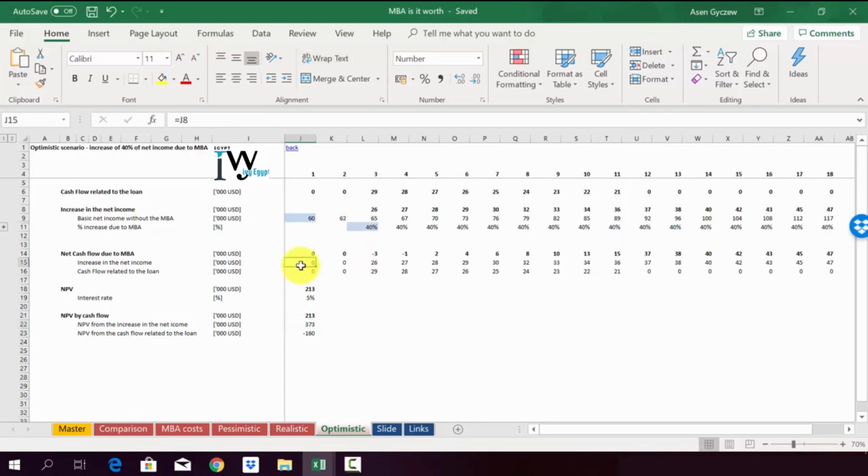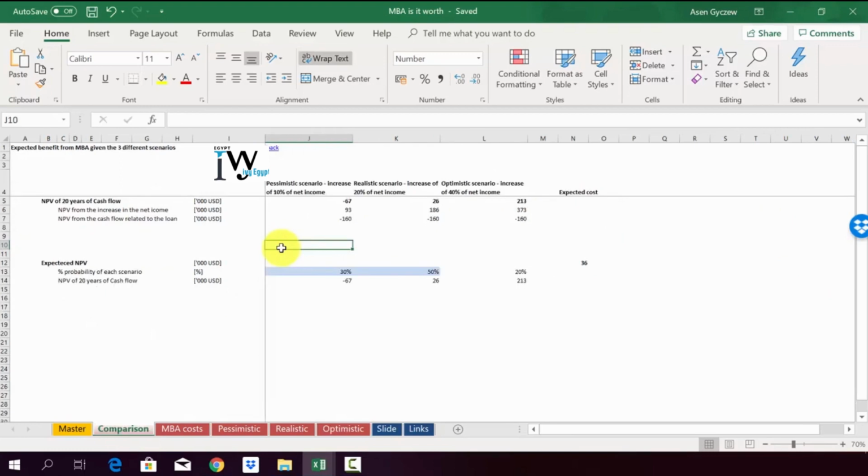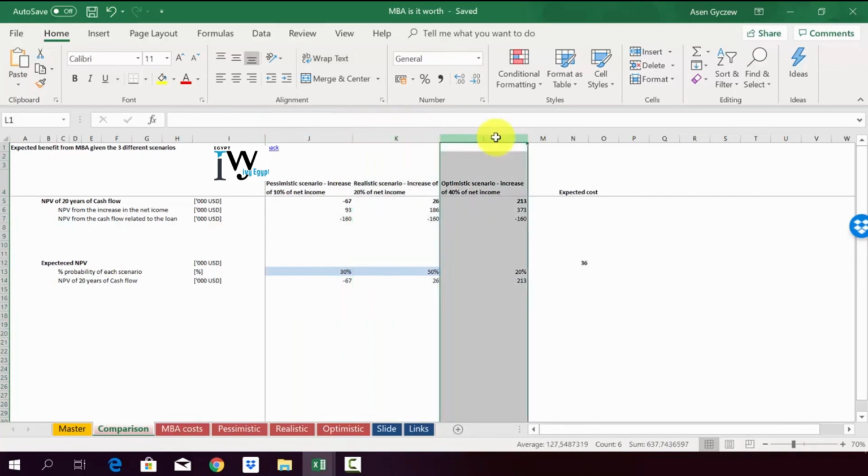So in the next lecture, we will compare all those scenarios and we'll try to decide whether, given the probabilities of each and every scenario, this MBA makes sense or not. So let's compare the scenarios and see whether through the scenario analysis we get to the conclusion that the MBA makes sense, or maybe it doesn't make sense at all. So here in each and every column we have put the scenario. So in J we've got the pessimistic scenario, K realistic, and L optimistic.